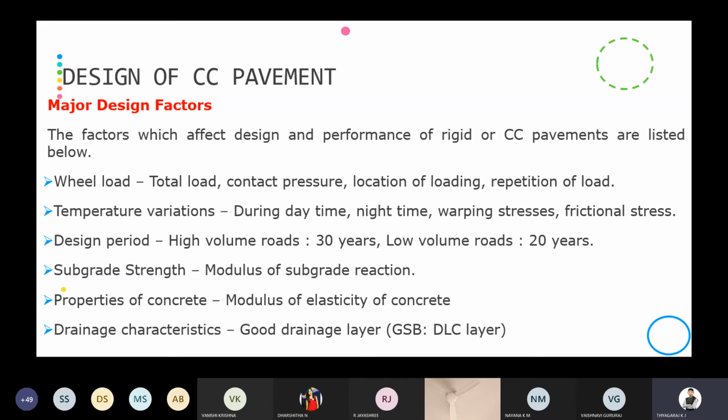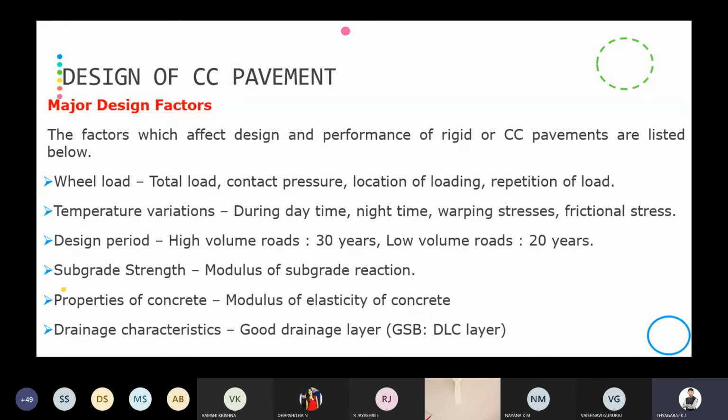In flexible pavement, the analysis is easy, and we can easily detect the failure. But for rigid pavement, distress detection is very difficult, and analysis of the distresses in the rigid pavement is also very difficult. To overcome the issues present in the flexible pavement, they invented this cement concrete pavement with some design factors.